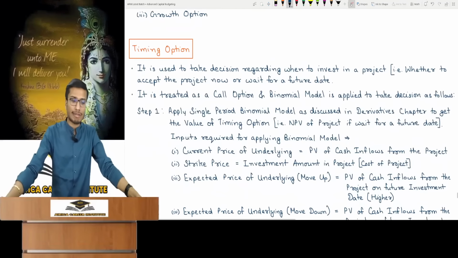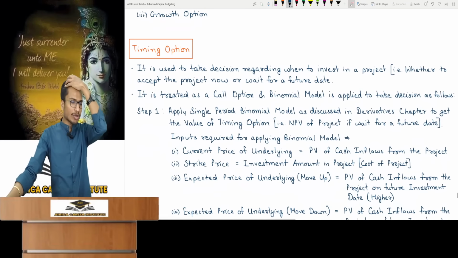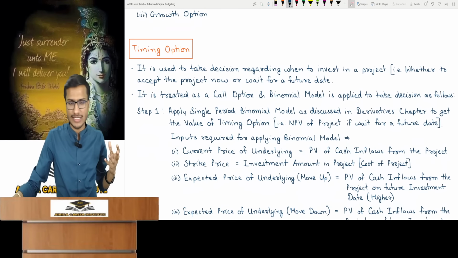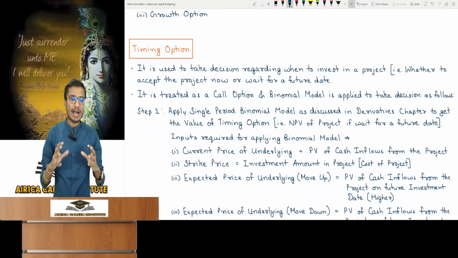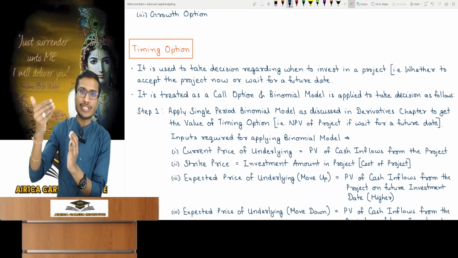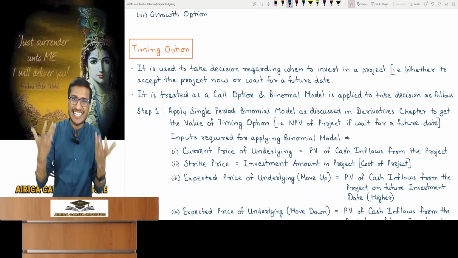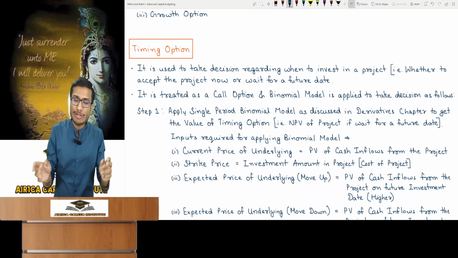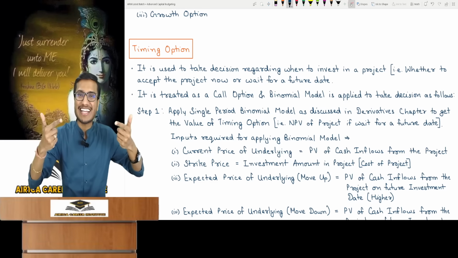First, we will discuss the timing option. What is a timing option? It's very easy and simple to understand. You use timing options in specific situations. Now let's examine their usage. As mentioned, it's a capital budgeting decision technique used for project evaluation. But you'll have to make a special decision, not normal. Now let's see which decision uses the timing option.